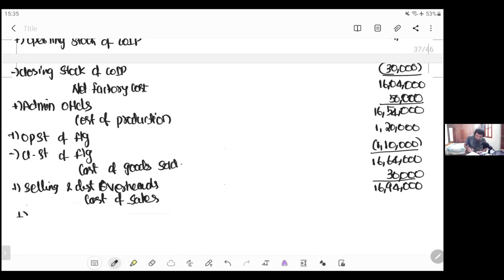At last, add profit, which is a balancing figure. Sales is 20 lakhs, so the balance is 3,06,000. This is your balancing figure.